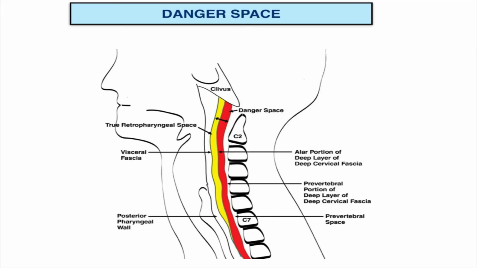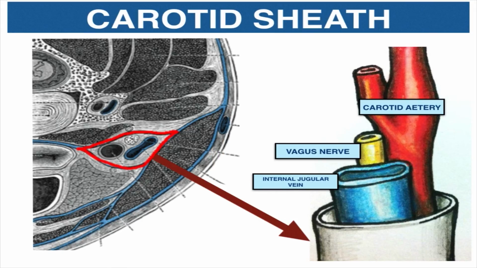The final portion of the head and neck fascia includes the carotid sheath, which is believed to be derived from the alar fascia by a few authors, while a few others believe it is derived from all the three layers of the neck fascia. This carotid sheath ensheaths the most vital structures of the neck, namely the carotid artery, vagus nerve, and the internal jugular vein. On the posterior aspect of the carotid sheath, cervical sympathetic chain is attached.